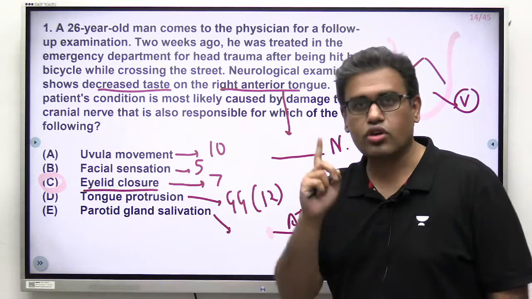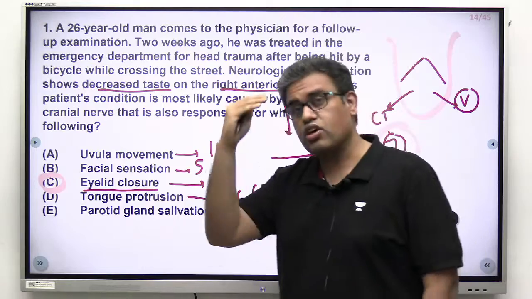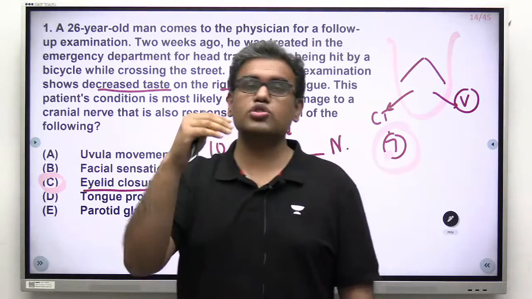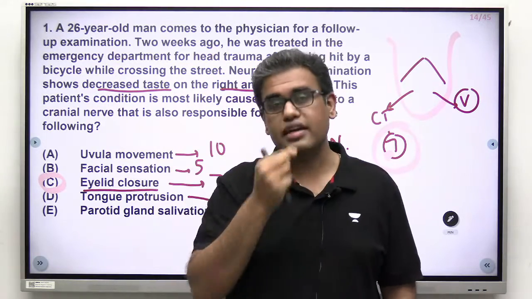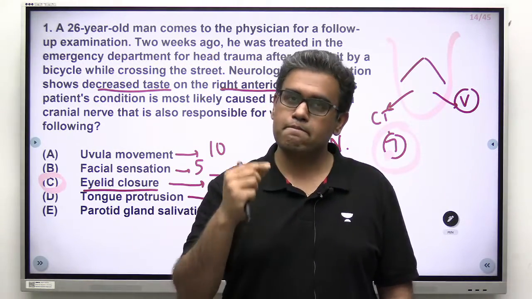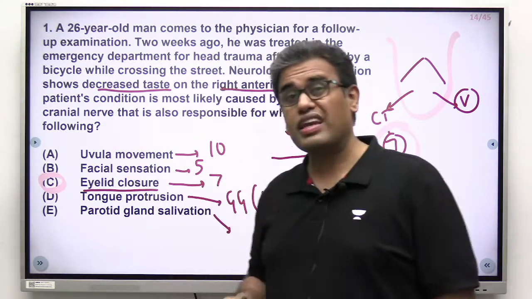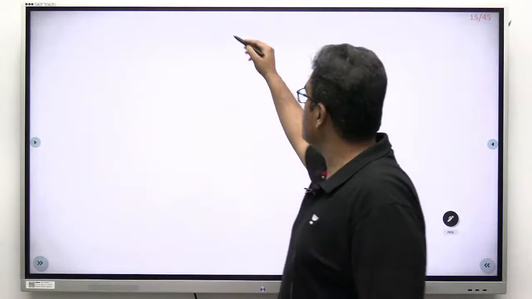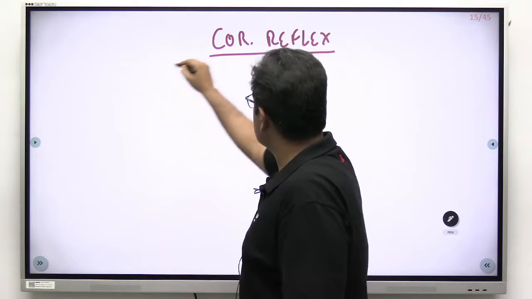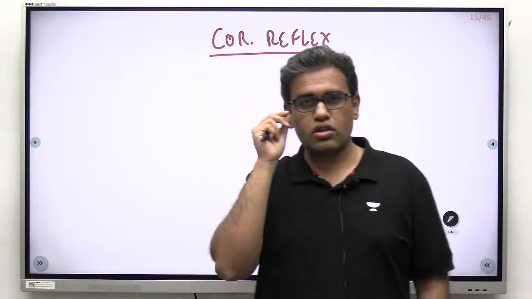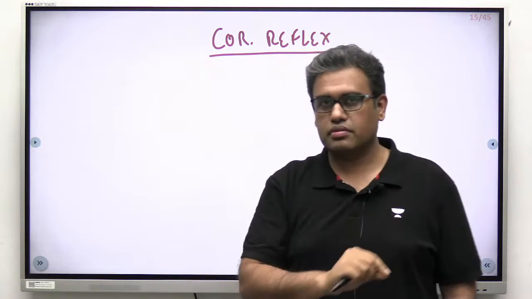Orbicularis oculi muscle, eyelid closure, right? LPS, opening of eyelid. Levator palpebrae superioris, third nerve. Okay, so eyelid opening is by the third nerve and closure is by the facial nerve. Okay, got this point? One more hint over here, the corneal reflex. If you remember the corneal reflex, in this test, we used to put a small wisp of cotton on the side of the cornea or the conjunctiva, and there was a tight closure of the eyelids, right?